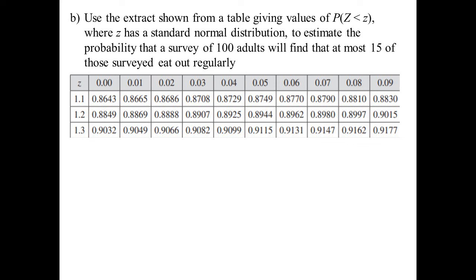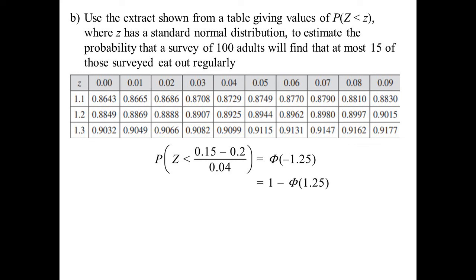We want to find at most 15. So Z has to be less than 0.15 minus 0.2 over 0.04. 0.15 because 15 out of 100 is 0.15. So that puts minus 1.25 on our table. Well, our table's only got positive numbers, so I'll go 1 minus 1.25. So there's 1.2, read across to 0.05. And we've got 1 minus that, which is 0.1056. Okay, so really that's the sort of thing that we might get asked.